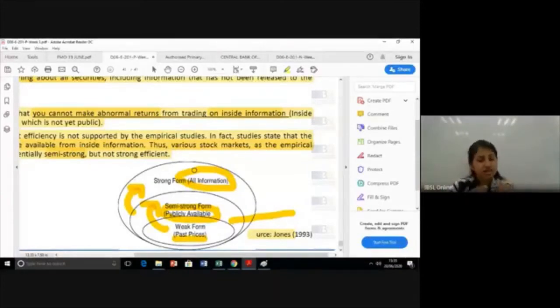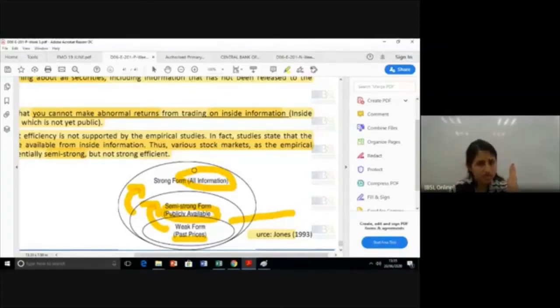Okay. Then you move to semi-strong. Semi-strong, what do we say? The price reflects past prices of the stock plus any company announcements, like announcements that they are launching into a new market, a new product. Everything is there in the price.